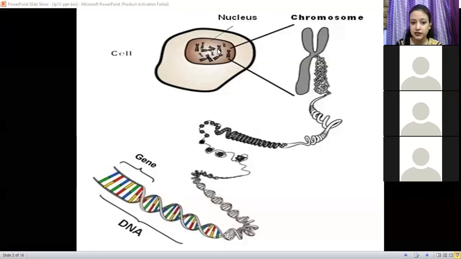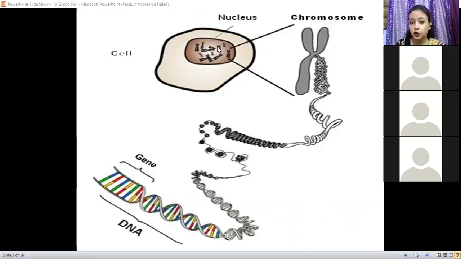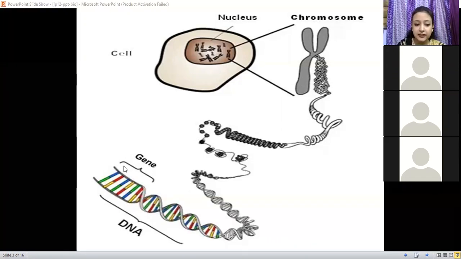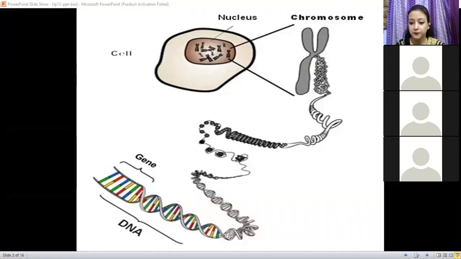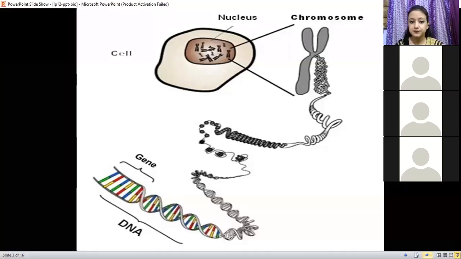Over here, it is a nucleus containing the pair of chromosomes, and each chromosome is made up of protein and a long strand of DNA. Each chromosome is made up of a long strand of DNA. So this DNA has small segments which are known as the genes. Like this is one gene over here. Similarly, there are many genes present in a DNA. Many genes collectively form a long strand of DNA. Is it clear what is a gene now? It is a segment. Yes.